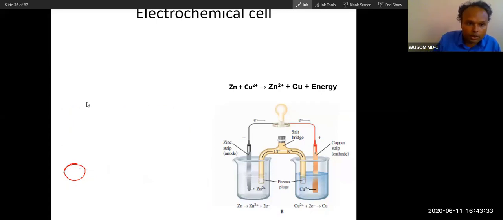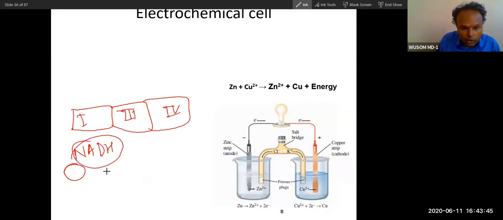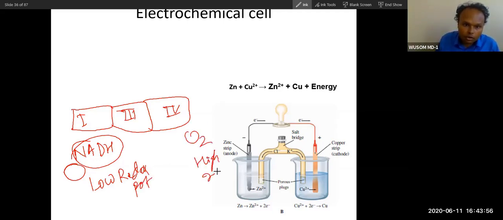This is electron transport through complexes 1, 3, and 4, from NADH, which has low electron holding capacity, let's say low redox potential, to oxygen with high redox potential. Electrons flow from this and reach this, and because of this, electricity is produced in the electron transport chain.